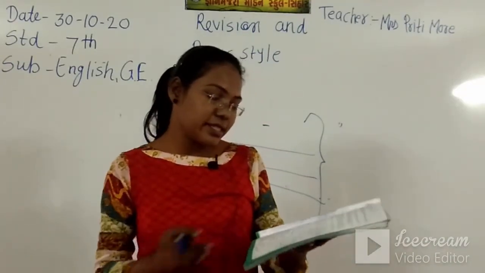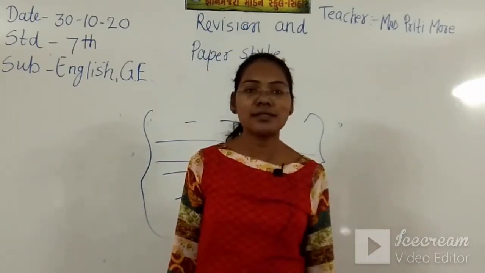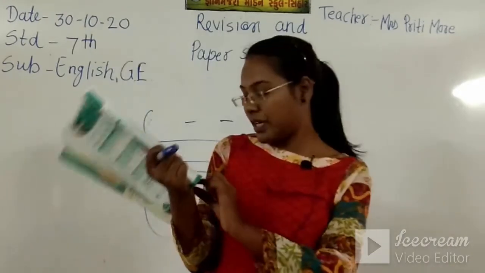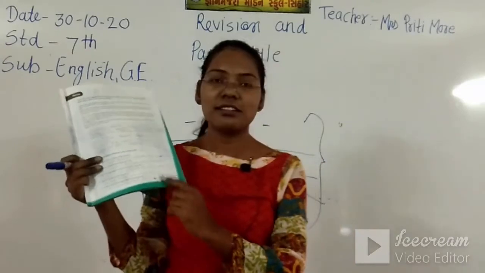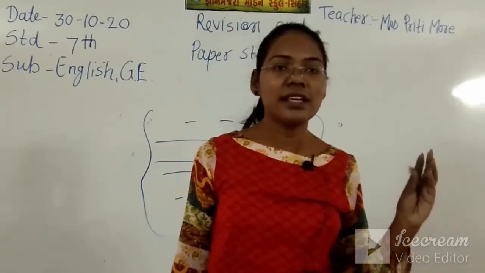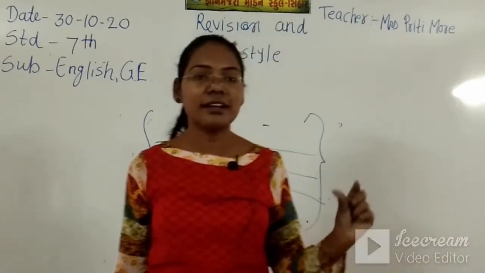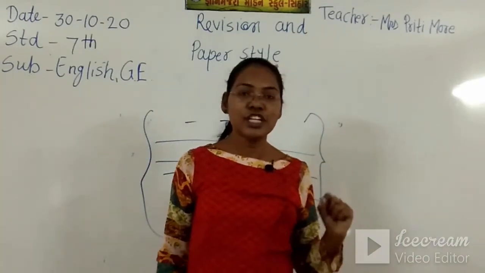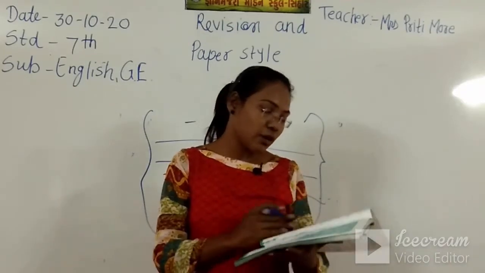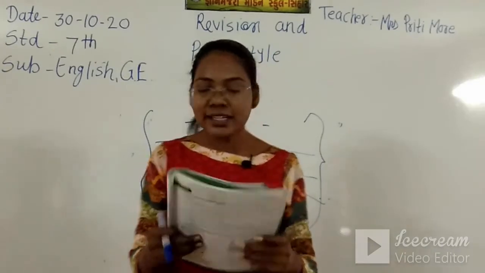Now the jumbled sentence is also there in these adjectives only, and the jumbled sentence is also asked in your exam. So in the jumbled sentence, on page number 17 there are some jumbled sentences, that means broken sentences, and you have to put all the words in the proper order and write the meaningful sentence. So it is called the jumbled sentence. This exercise also we have completed. Now the article is there.